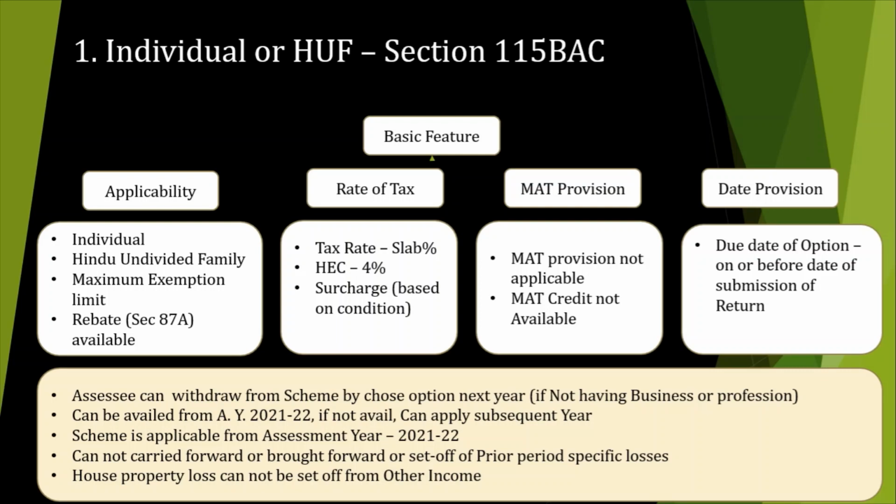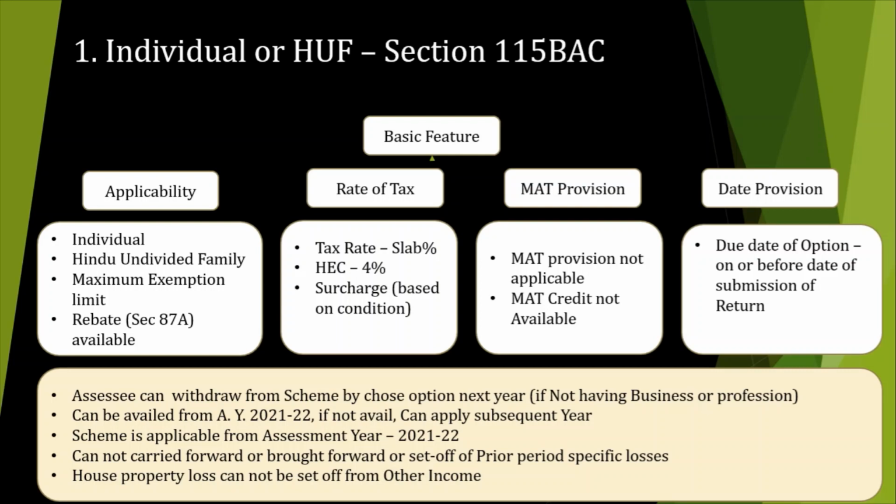Suppose you did not choose the option at the time of submission of return, then you can apply it in a subsequent year. But once you opt for this scheme, you cannot withdraw if you have any income related to your business or profession, unless you cease to follow the conditions specified in this section.